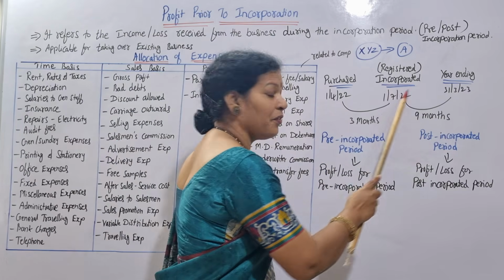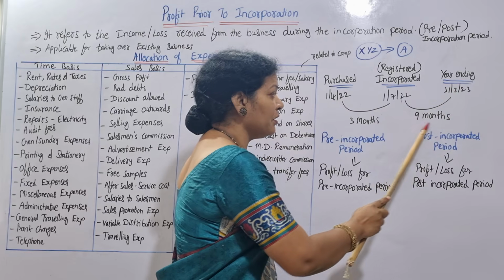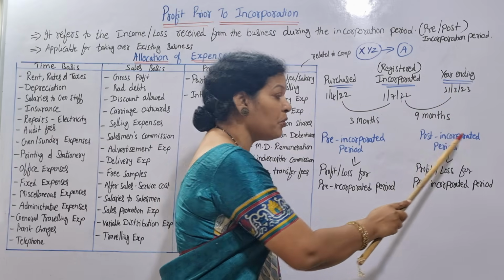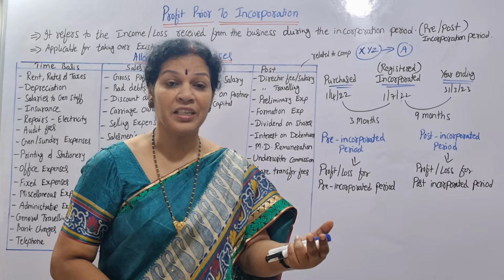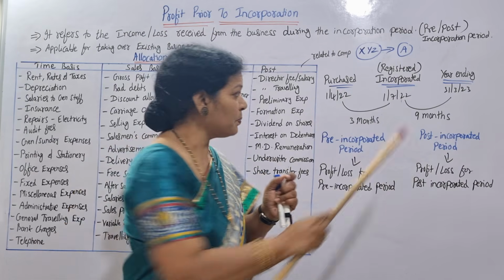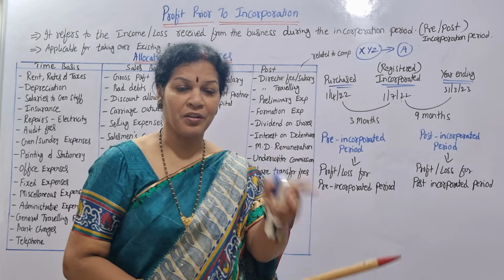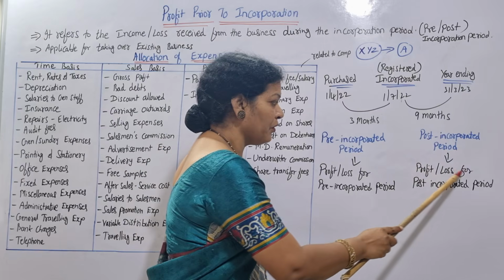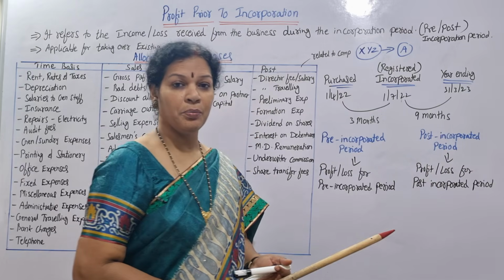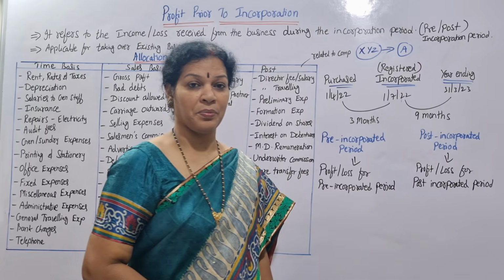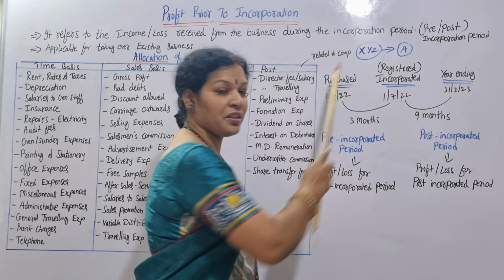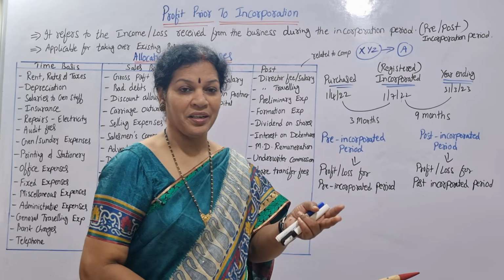This period after incorporation to year ending, these 9 months we call the post-incorporated period. Say along with me, post-incorporated period. If you get a profit or loss in this period, we call it the profit or loss for the post-incorporated period. Pre-incorporated period, post-incorporated period. If you understand this, we can go ahead.